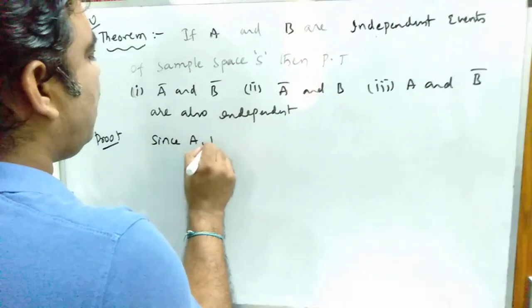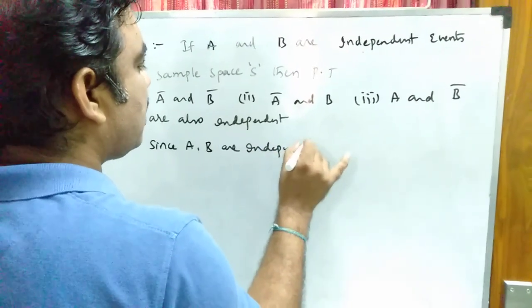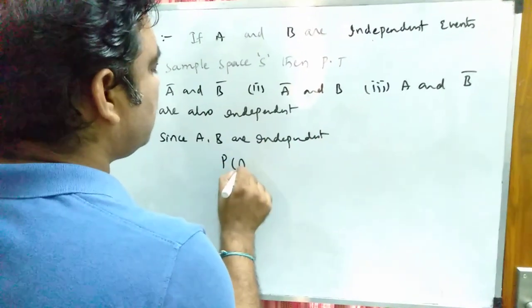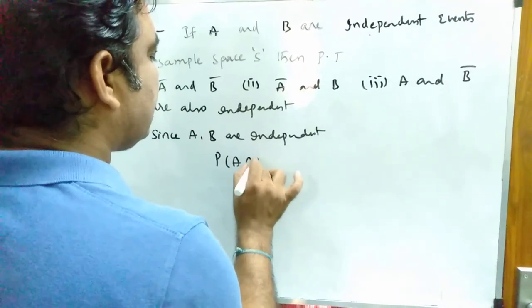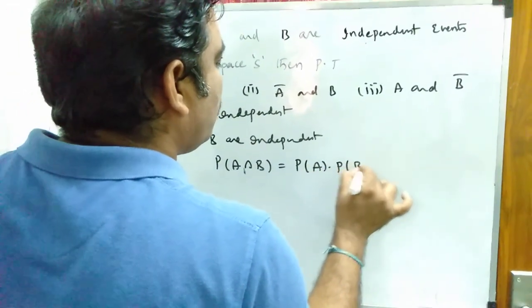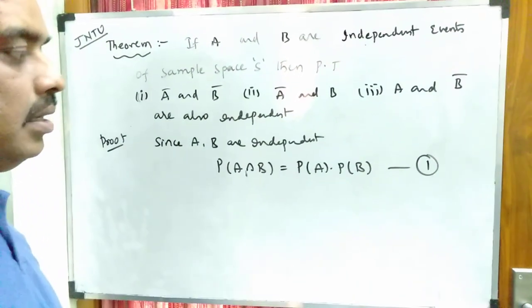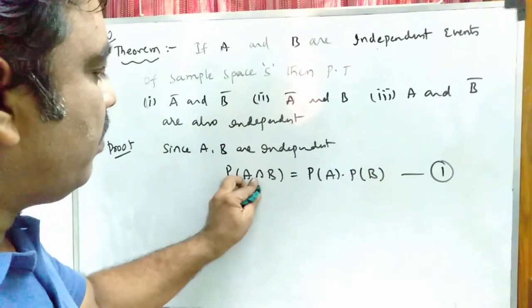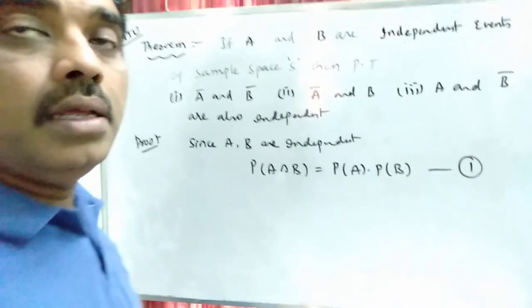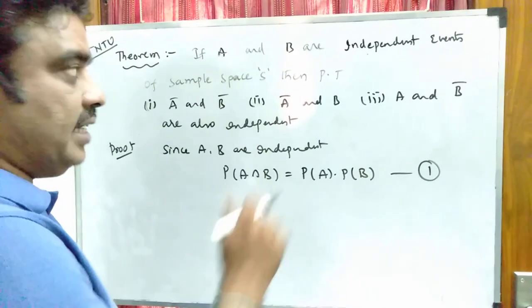Since A, B are independent, what I can write by multiplication theorem, P of A intersection B is equal to P of A into P of B. Am I right? Since A and B are independent, P of A intersection B is equal to P of A into P of B by multiplication theorem for independent events.